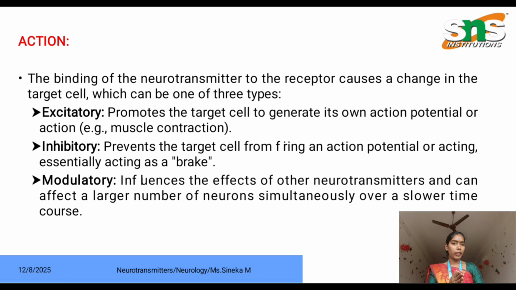The major two types are excitatory and inhibitory. Excitatory will increase the target cell's likelihood to promote its own action potential, such as its own electrical impulse. Inhibitory will prevent the action potential from firing, and it acts as a brake.